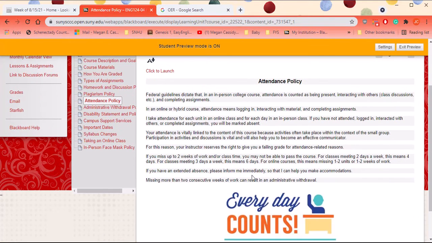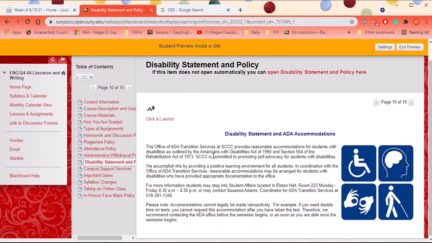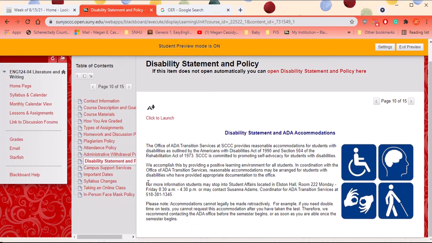It tells you how many classes you can miss for this in-person class. We have a disability statement. So if you need accommodations, their information is there, and who you can talk to and where they are located, so you can get help right away.